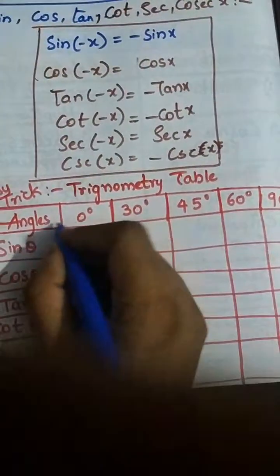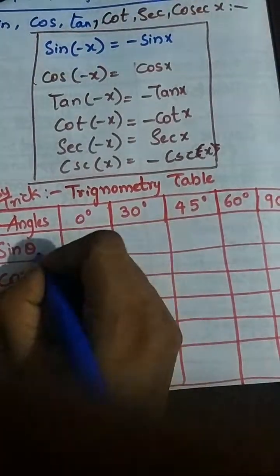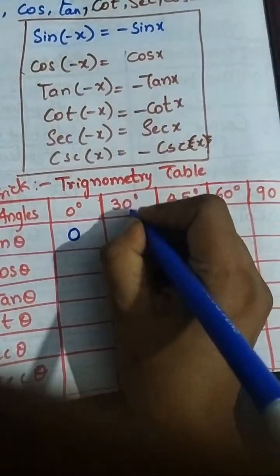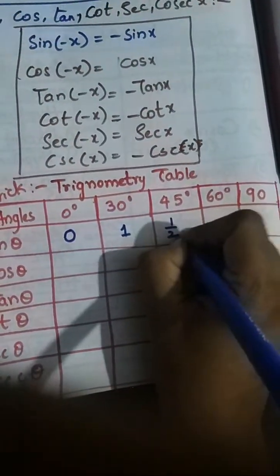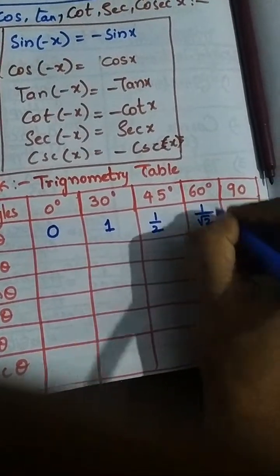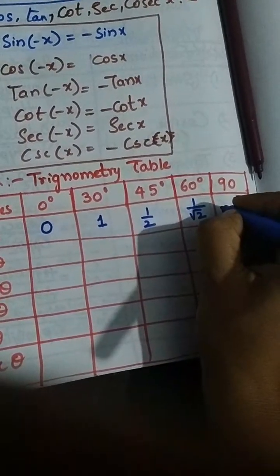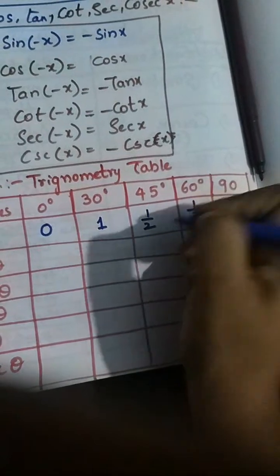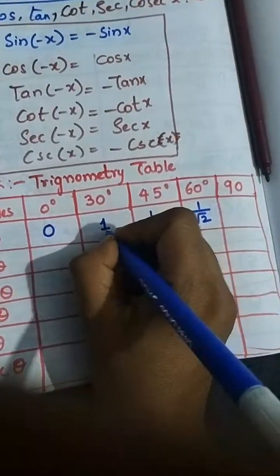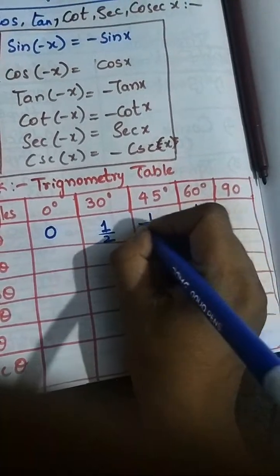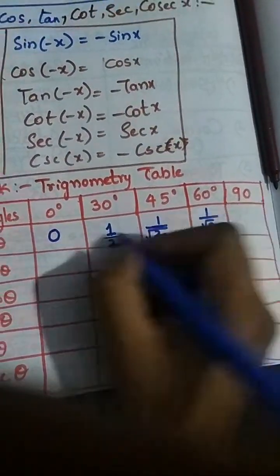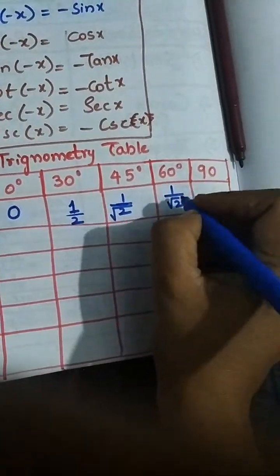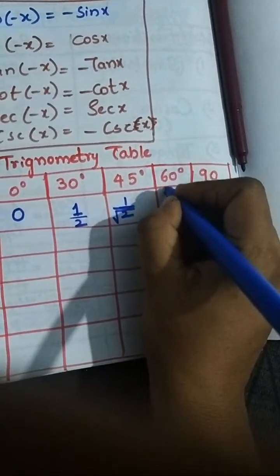See here, for angle 0 degrees, sin theta we get 0. Start from 0 and write down the values: 1 by 2 for 30, 1 by root 2 for 45, root 3 by 2 for 60, and 1 for 90. Sorry, first of all: 0, 1 by 2, 1 by root 2, and this is root 3 by 2.